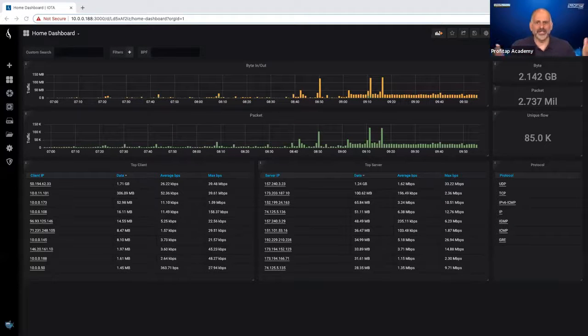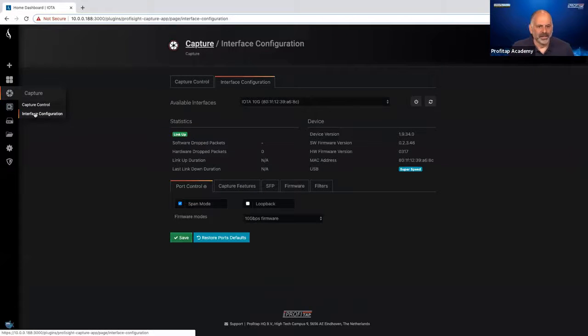And here's the home page on the IOTA. So what's happening with this? Well, I go to my capture control. This has two interfaces on it. Now, it could have the 1 gig interfaces, which support 10/100/1000 and are fault tolerant. If we kill power to this thing, it'll keep passing packets through. Or there's a 1 gig / 10 gig model, and that's got a couple of SFP+ cages. And if we want the fault tolerance with that one, we've got to combine it with a tap because it's got the SFP cages. It doesn't fail to wire like the 1 gig does.